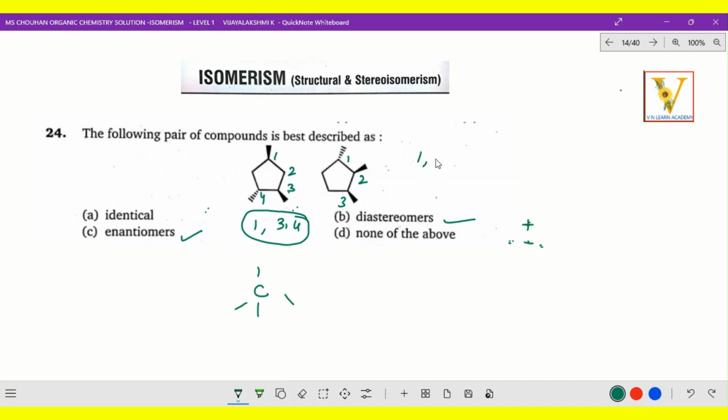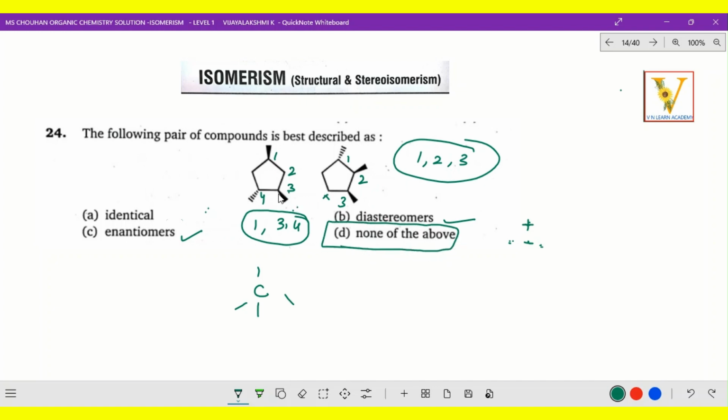Now this is also the first carbon wedge, and here the first carbon is dash. The second carbon on this side is wedge, and there is no chirality, no chiral carbon here. Now the third one is wedge, here also wedge, the fourth carbon is dash, here it's nothing. So that means neither identical nor diastereomers, and not even enantiomers. So what is the correct answer? It is none of the above.